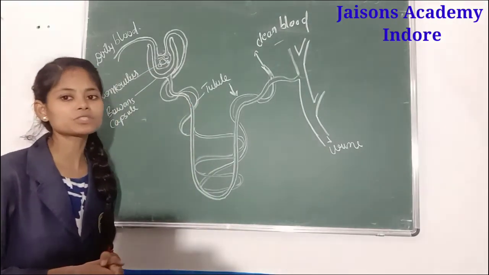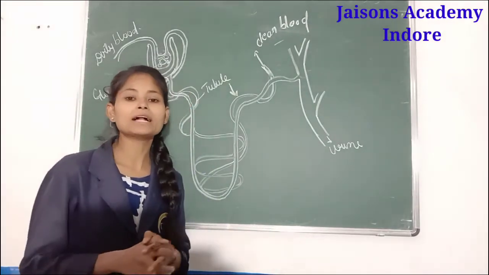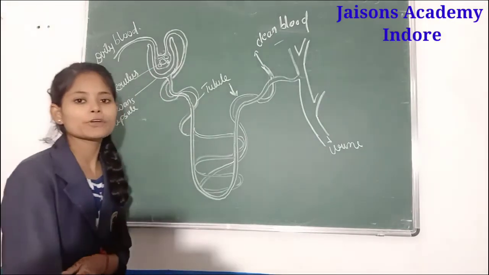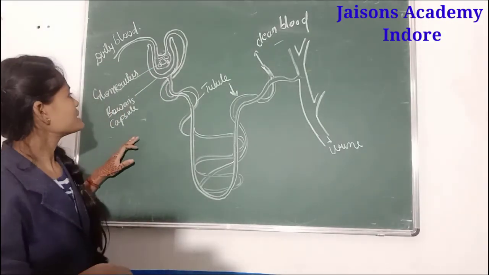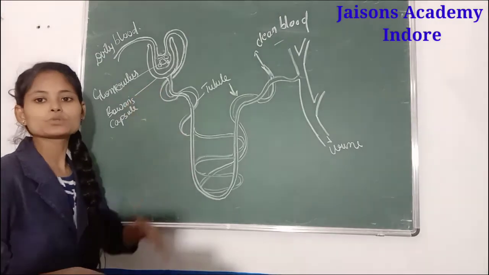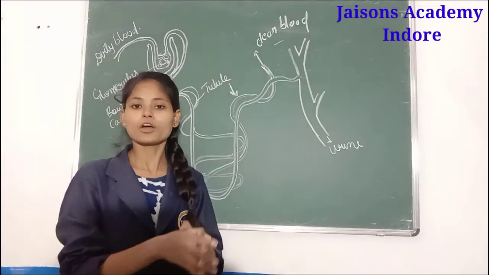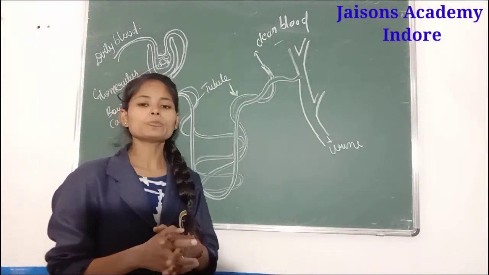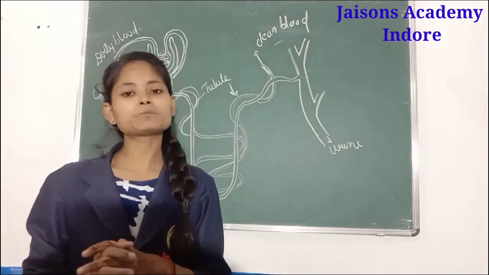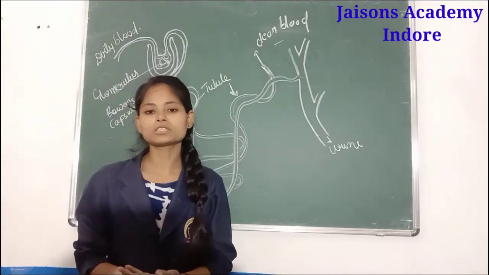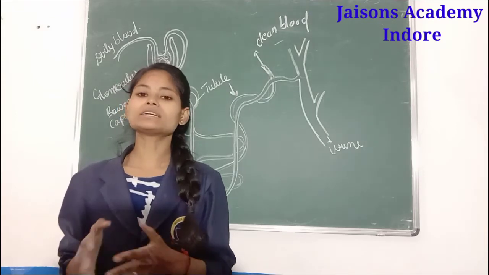One more question comes here: which part of the nephron helps in ultrafiltration? If that question comes, we can say the Bowman's capsule helps in the ultrafiltration of blood. Now, the kidney basically functions to excrete the waste material from our body, or it helps in the excretion process.